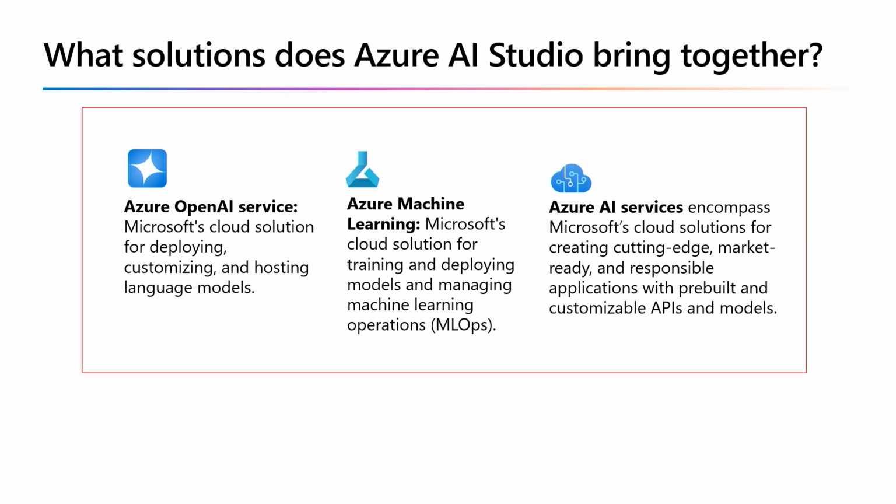Azure AI Services encompasses Microsoft's cloud solutions for creating cutting-edge, market-ready, and responsible applications with pre-built and customizable APIs and models. Azure AI Studio is a web portal that brings together multiple Azure AI-related services into a single, unified development environment. Specifically, Azure AI Studio combines the model catalog and prompt flow development capabilities of Azure Machine Learning Service and the generative AI model deployment, testing, and custom data integration capabilities of Azure OpenAI Service, and integration with Azure AI Services for speech, vision, language, document intelligence, and content safety.